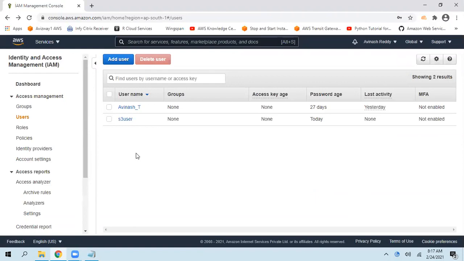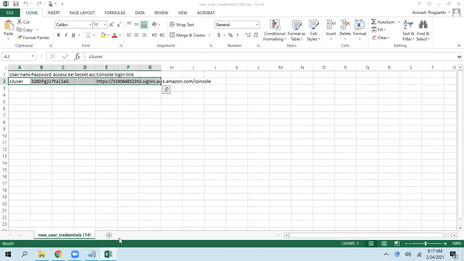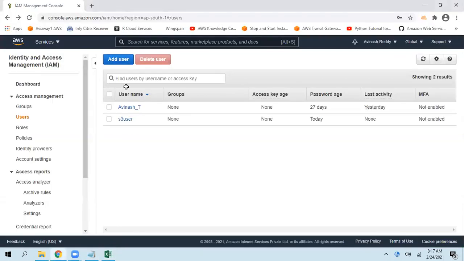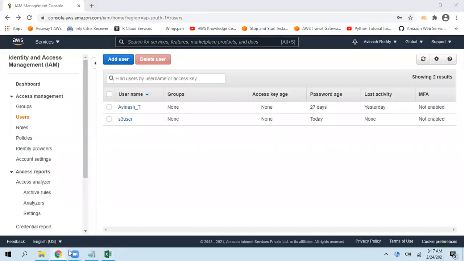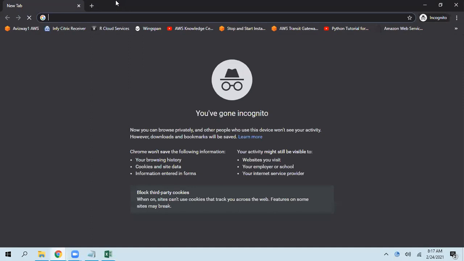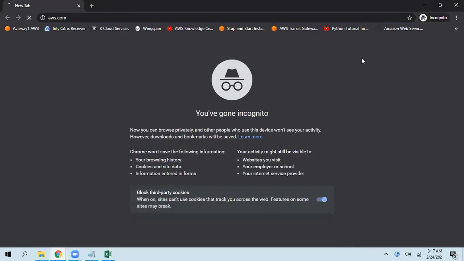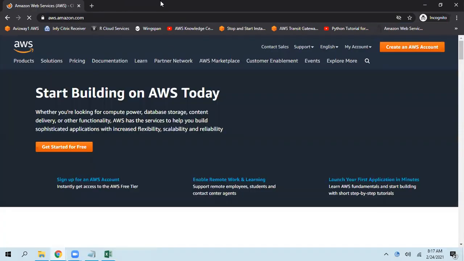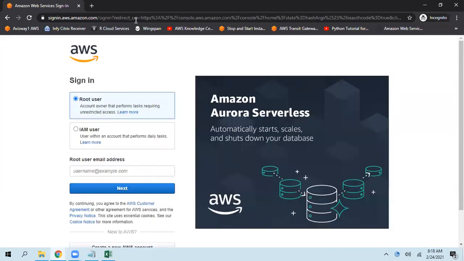Now I want to log in as that user. In that case, what sign in URL do I need to use? If you want to log in as the IAM user, you need to use this link. Otherwise, go to Google and search aws.com, and it gives an option: root user or IAM user. Go to my account, AWS Management Console. One browser for one IAM user only, because the session will stick to that browser.